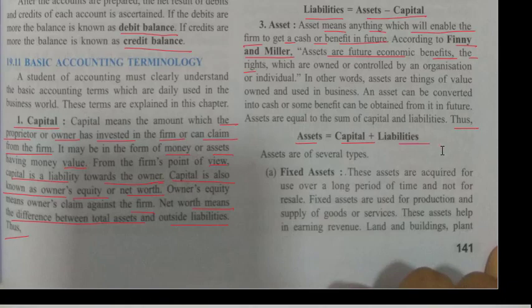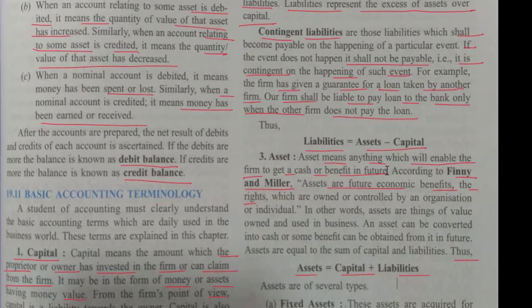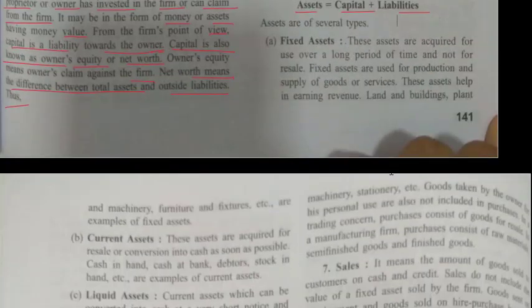Assets are of several types. Like liabilities have several types, assets also have several types. One is fixed asset. These assets are acquired for use over a long period of time and not for resale. So I have purchased one office, that is for a long period of time. So this is a fixed asset. Fixed assets are used for production and supply of goods and services.